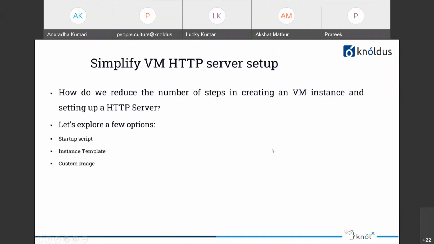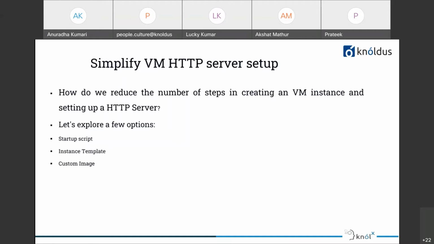In this slide we will simplify VM HTTP server setup. The next question: till now we have seen that there are a lot of steps for creating a VM and setting up the Apache HTTP server on it. So how do we reduce the number of steps in creating a VM instance and setting up an HTTP server? There are a few things we can use to reduce the steps and effort also. These are a startup script, instance template and custom image.